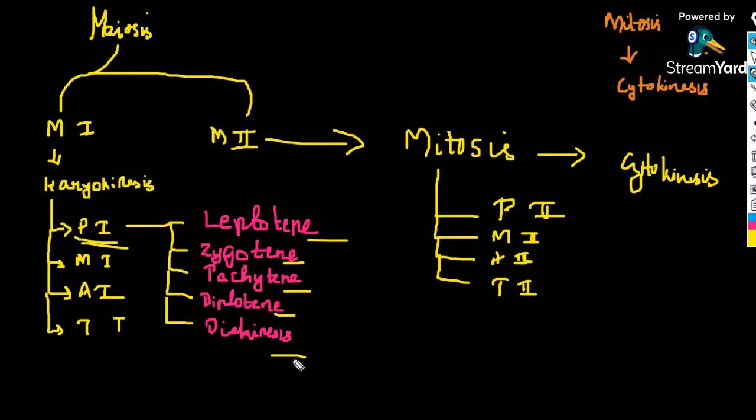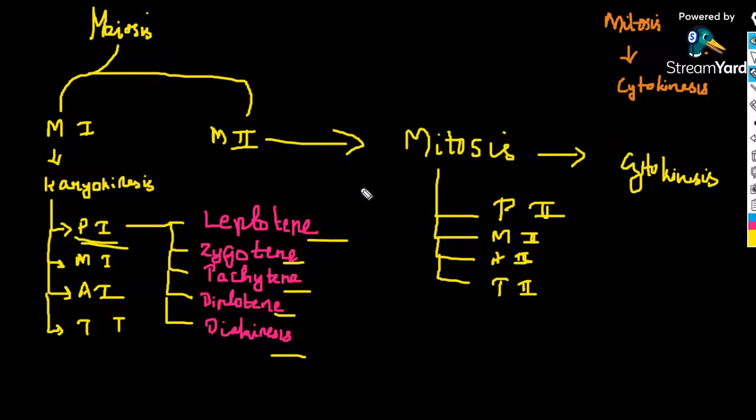This is the overall summary of meiosis, consisting of two phases, meiosis 1 and meiosis 2. Meiosis 1 is only karyokinesis, that is prophase 1, metaphase 1, anaphase 1, and telophase 1. Prophase 1 has 5 substages: leptotene, zygotene, pachytene, diplotene, and diakinesis. And meiosis 2 is same as mitosis, consisting of prophase 2, metaphase 2, anaphase 2, telophase 2, and cytokinesis.